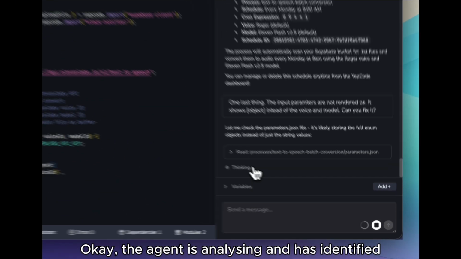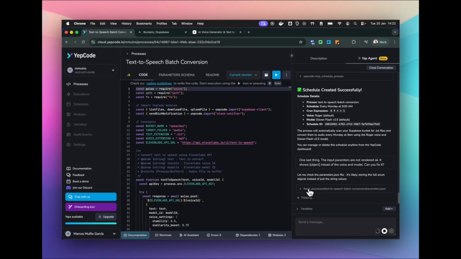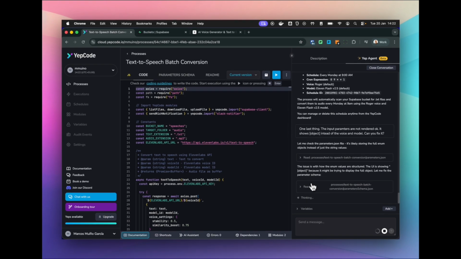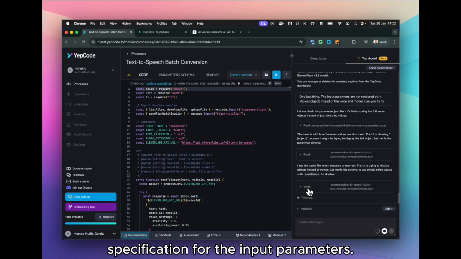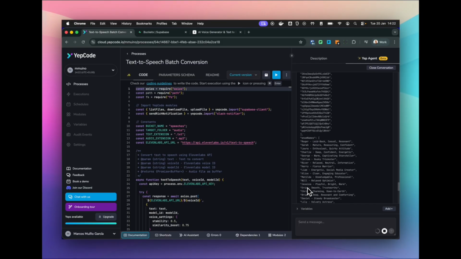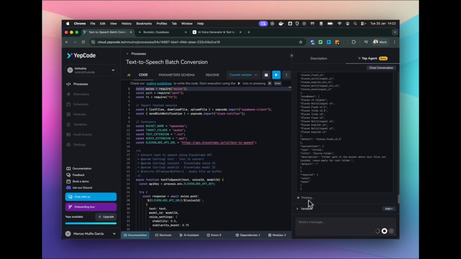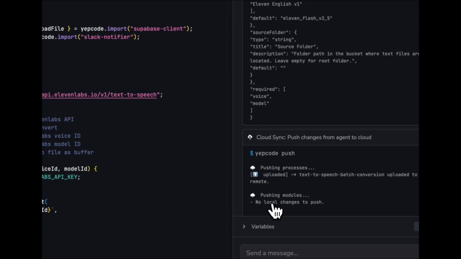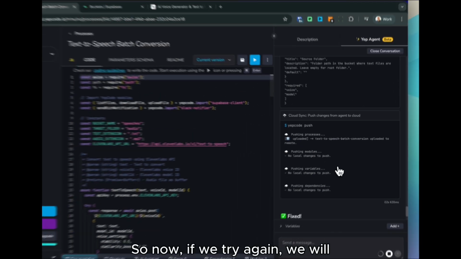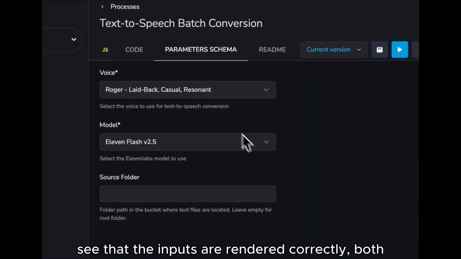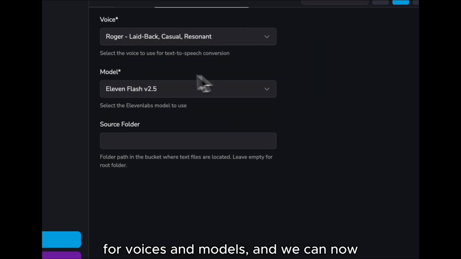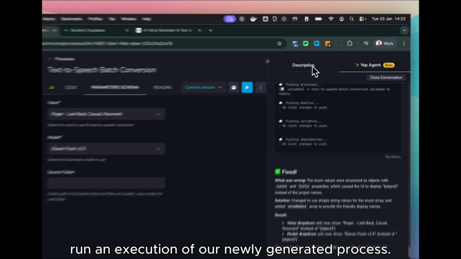Okay, the agent is analyzing and has identified the problem. It writes a new version of the JSON specification for the input parameters. And finally, it pushes the changes. So now, if we try again, we will see that the inputs are rendered correctly, both for voices and models, and we can now run an execution of our newly generated process.